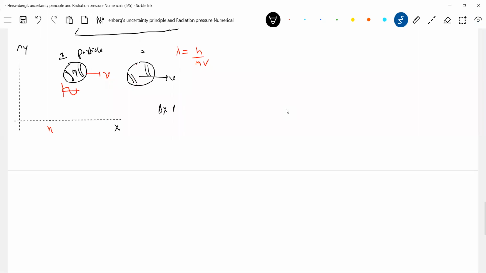So for that purpose, the uncertainty product delta x times delta p is greater than or equal to h by 4 pi. This is some constant. What is delta? This delta is uncertainty.